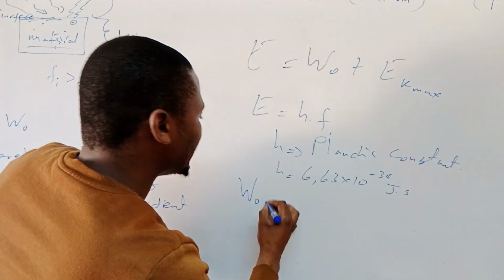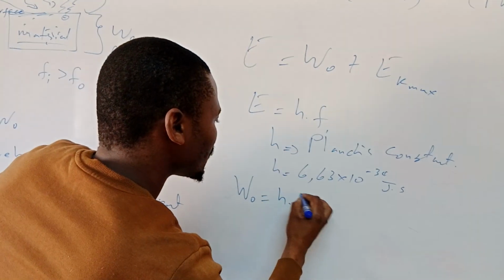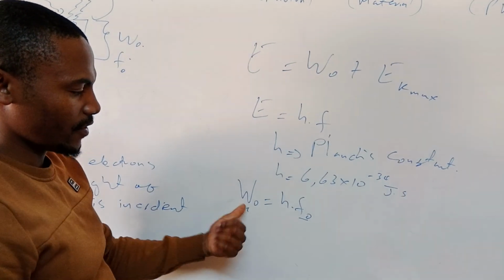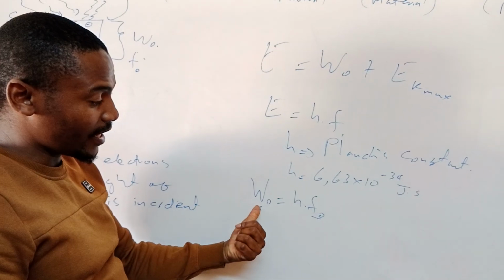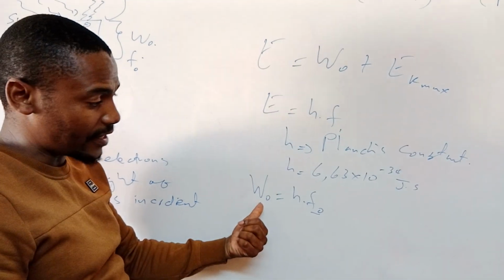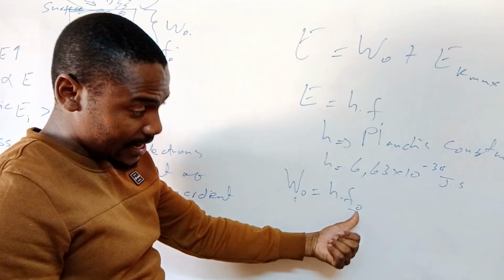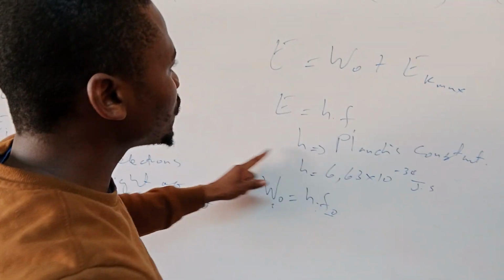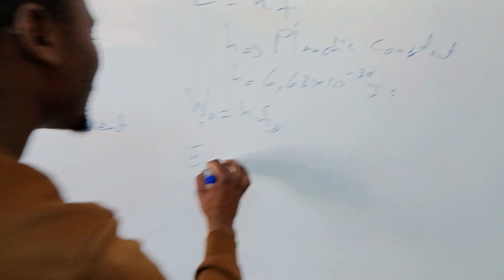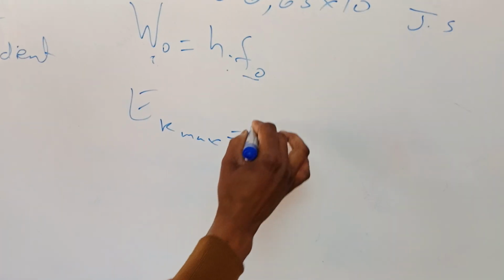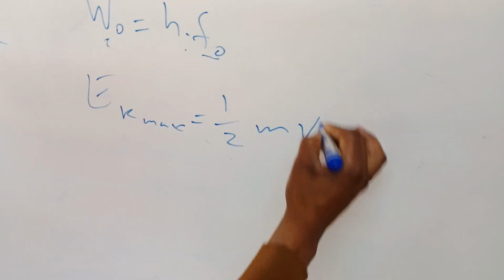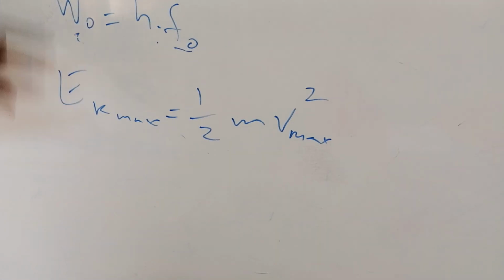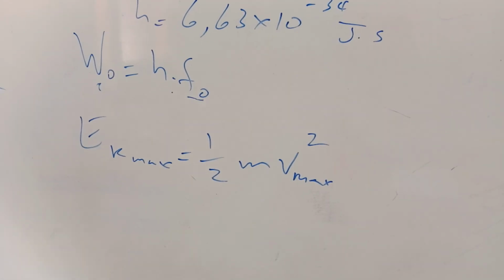Also, you can find the work function. Work function is related to the threshold frequency. You remember that? The minimum energy an electron needs to be ejected from the metal surface. That's the minimum frequency an electron needs to be ejected. You see that? So this is it. Also, you know that maximum kinetic energy is equal to half m v max squared. So putting these together, you know now.